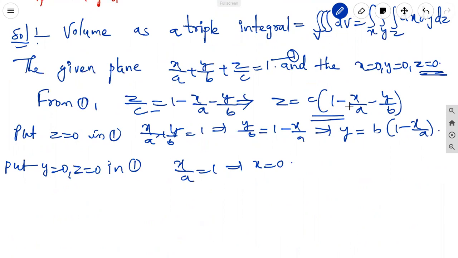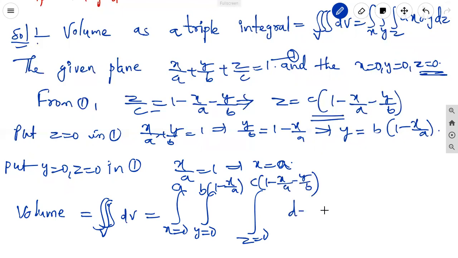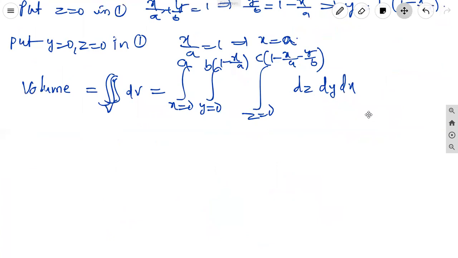The upper limits are c into 1 minus x by a minus y by b for z, b into 1 minus x by a for y, and a for x. Now the volume is equal to the triple integral dV, equal to x from 0 to a, y from 0 to b into 1 minus x by a, z from 0 to c into 1 minus x by a minus y by b, dz dy dx. First, we integrate with respect to z.